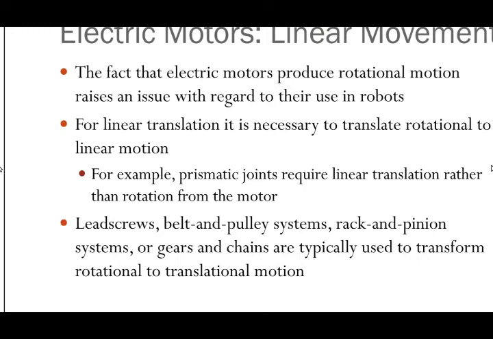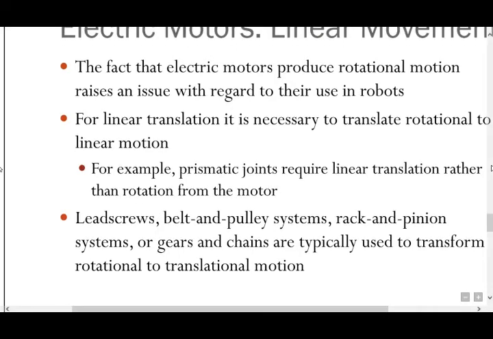For example, prismatic joints require linear translation rather than rotation from the motor. Lead screws, belt and pulley systems, rack and pinion systems or gears and chains are typically used to transform the rotation to translational motion.